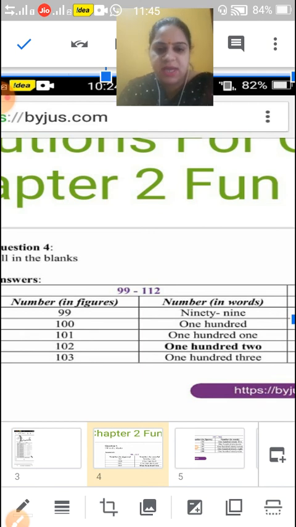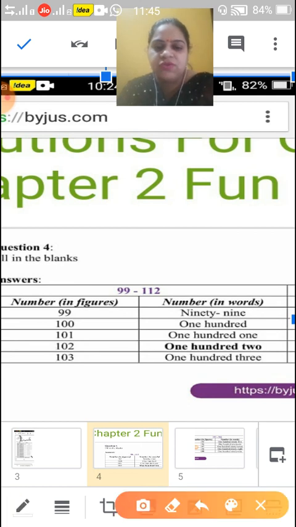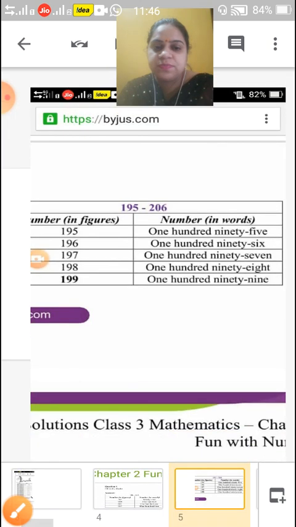I have written it here. Like this, in the first one we had missed 102. So, children, I have written 102 here. You can go through it and check your number names in words and number names in figures properly in your notebook. Okay, children, I have given you the solution for this also.